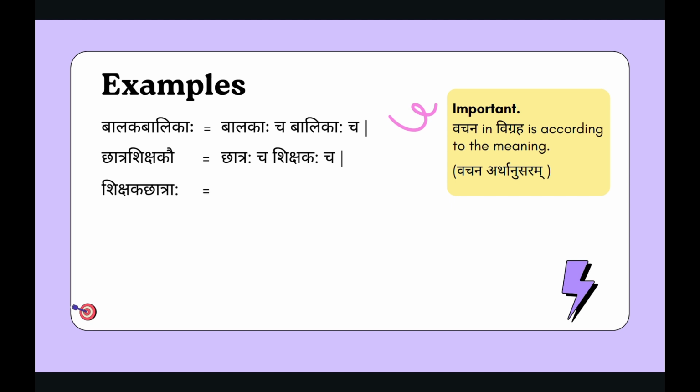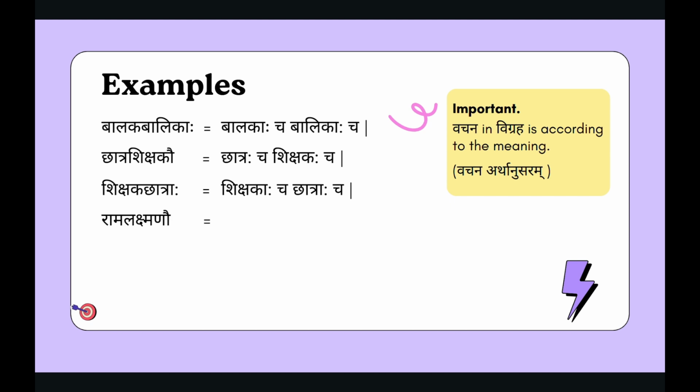Shikshaka Chhatraha. Shikshakaha cha Chhatraha cha. In this example, Shikshak and Chhatra are in plural, i.e. Bahuvachan forms. That's why we have also used Bahuvachan forms in the Vigraha.